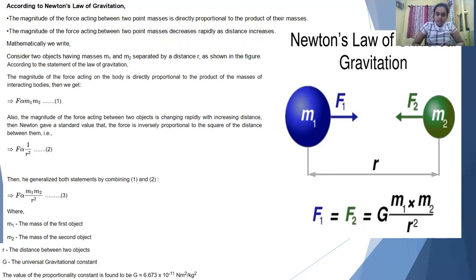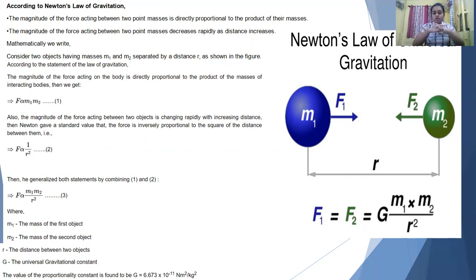Basically, here for point masses, this term is very important, that is, point masses. What do you mean by point masses? Point masses mean that the geometrical dimension is much less compared to their separation. As we know, the Earth is huge, the Sun is huge, but still we apply Newton's law of gravitation to them. Why? Because the separation between them is much larger compared to their dimensions, compared to their size. Therefore, we can apply Newton's law of gravitation in these cases. So, whenever you think of some object as a point mass, it means the dimensions, the size, are much less compared to their inter-separation.